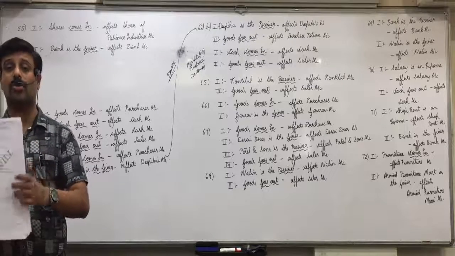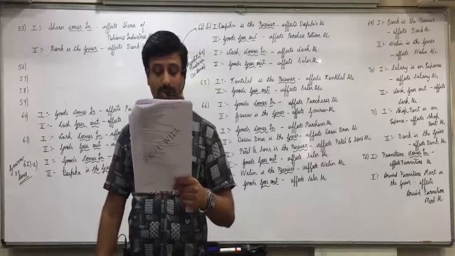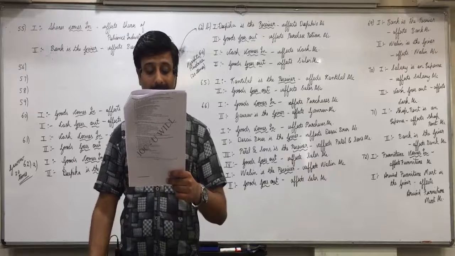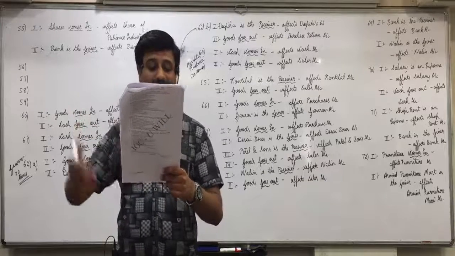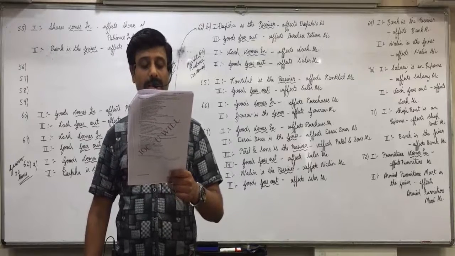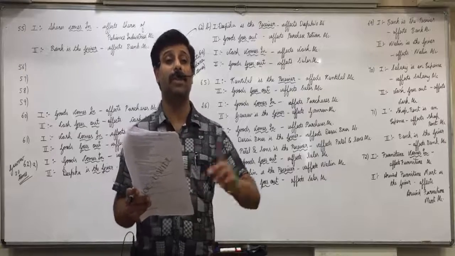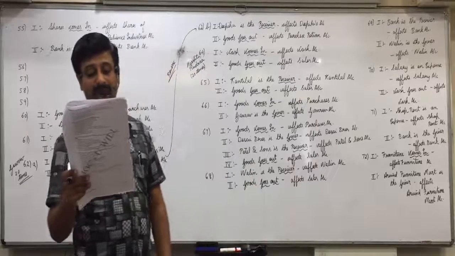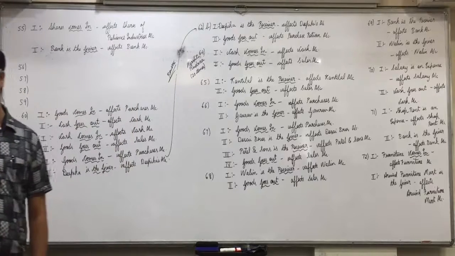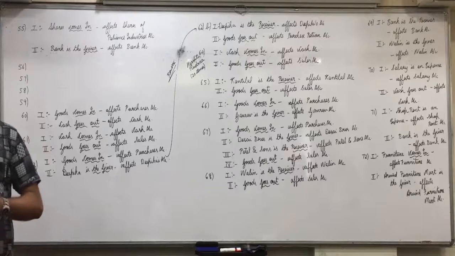Fifth of question 1 or question 2? Question 2. Paid rent to owner Abhay. Owner itself we are paying, so it's a cash transaction, because rent is an expense. Expense and incomes are always cash transactions. And when you write the two effects, effect 1, rent is an expense, affects rent account, cash goes out, affects cash account.